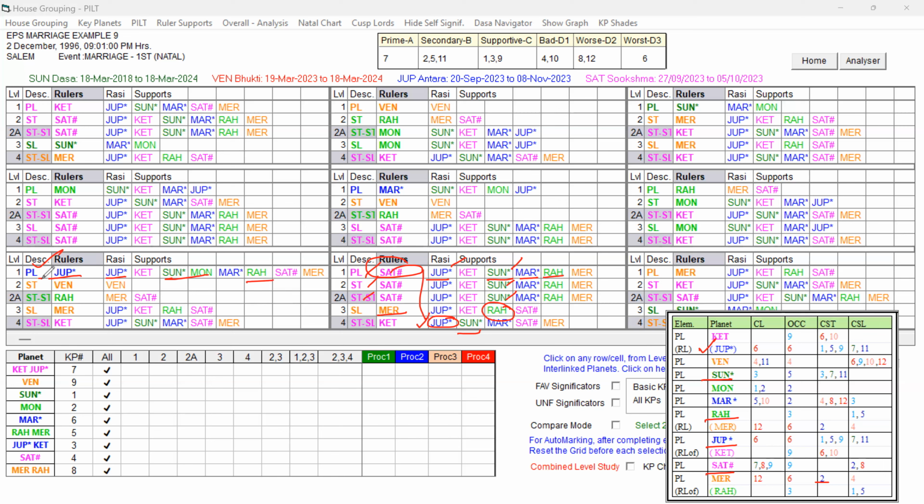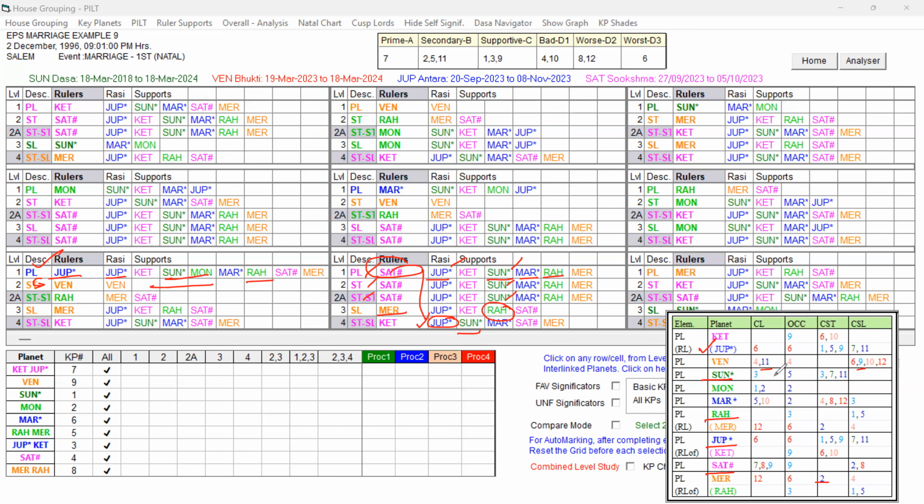And Jupiter is in the star of Venus. Venus is light red. Though it is light red, as I said, it is the 11th lord and 9th sublord. It is a mixed significator. So it indicates that there is definitely some weakness, but they also have some favorable houses. But now we have to check whether Venus is getting any support from other planets. No other planet is in support of Venus. That is one weakness, definitely.